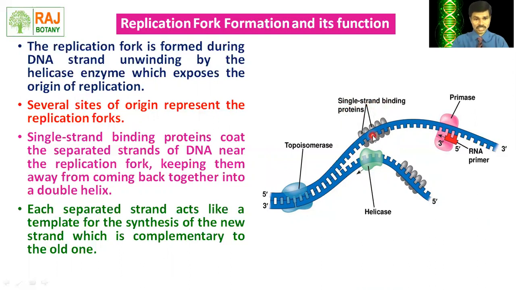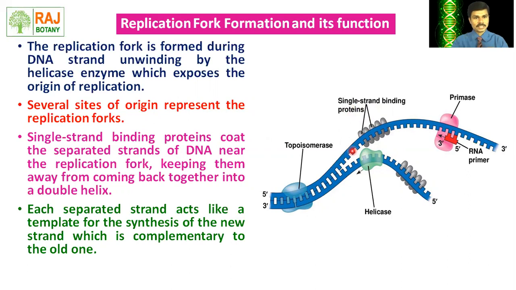Now what do these single stranded binding proteins do? They avoid the coiling back of the DNA molecule, because the DNA molecule has a tendency to recoil. So due to the binding of these single stranded binding proteins, the recoiling of the DNA molecule is prevented. Each separated strand acts like a template. This is a separated strand and this is a separated strand. Now each strand acts as a template for the synthesis of new complementary strands.